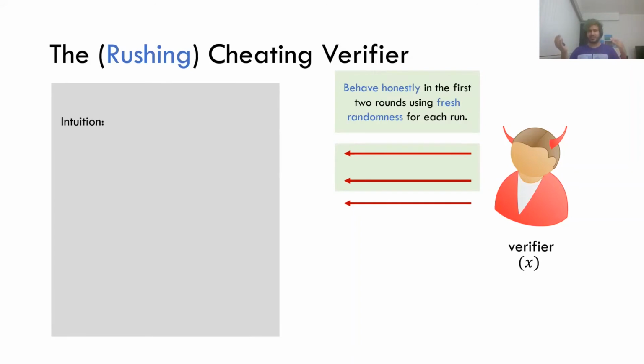I'm going to just reuse the randomness. Right? It does that in the first message. And in the second message, it behaves completely honestly using whatever randomness it's using during the current execution. Okay. So why does this make simulation hard?